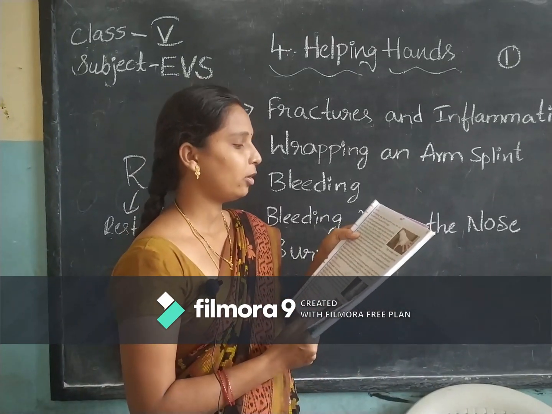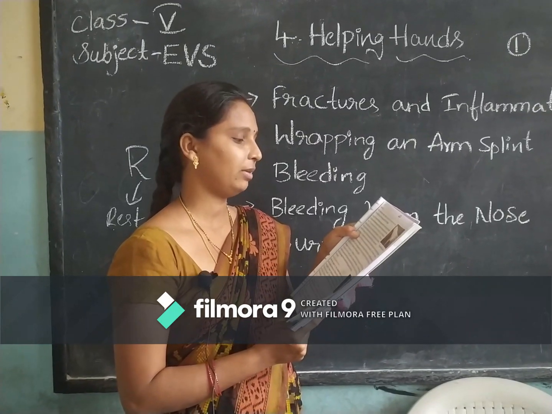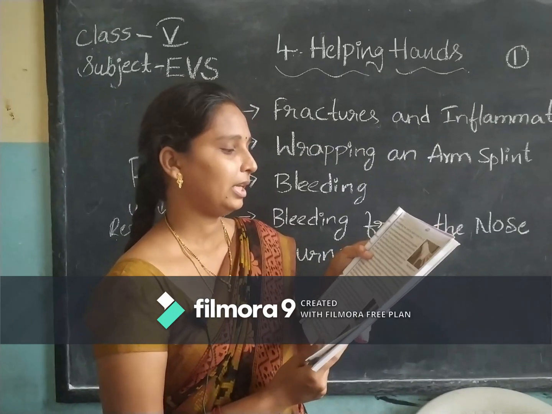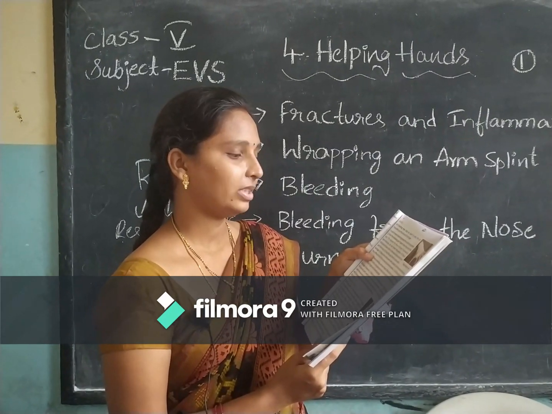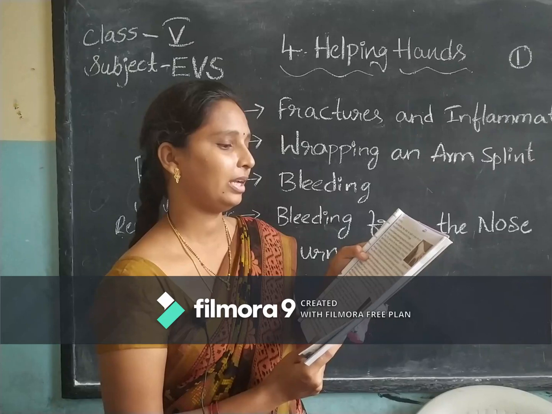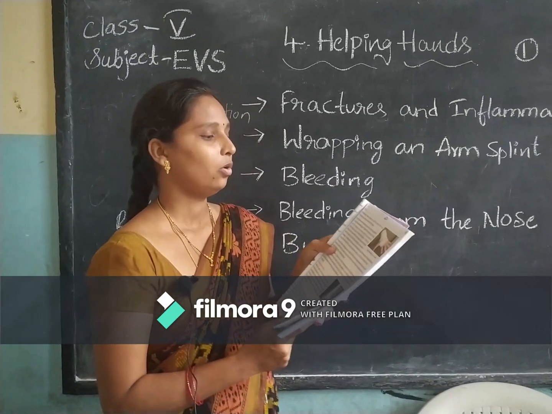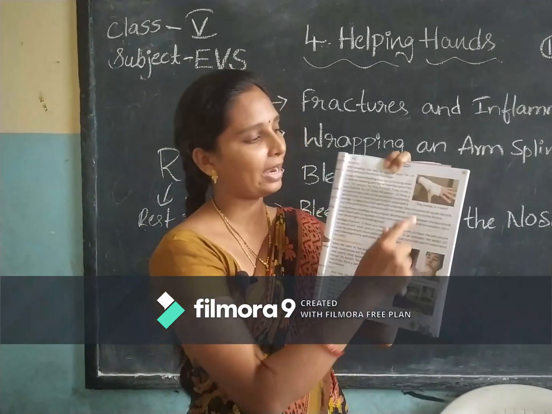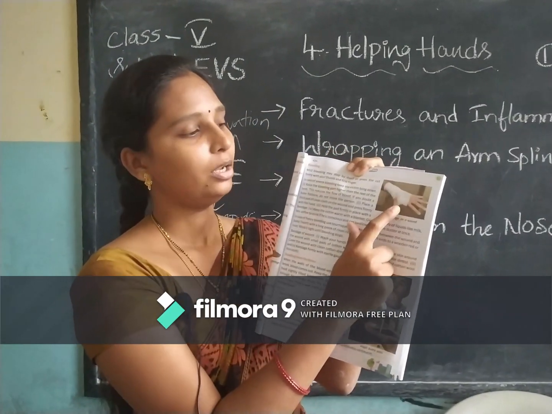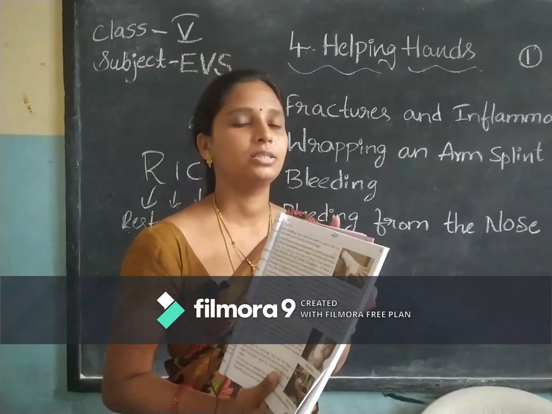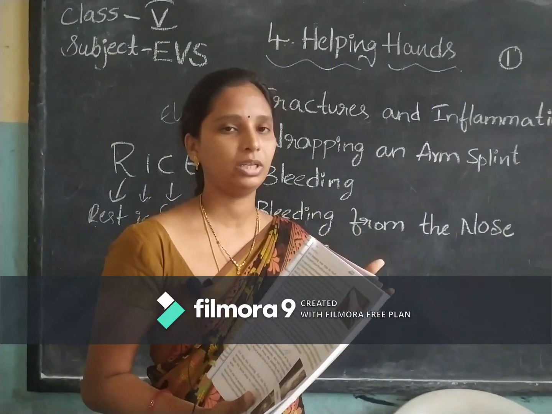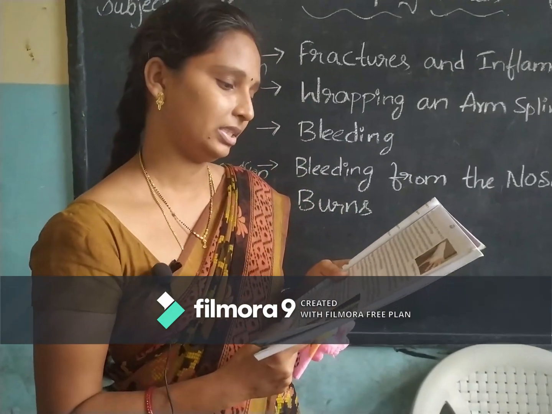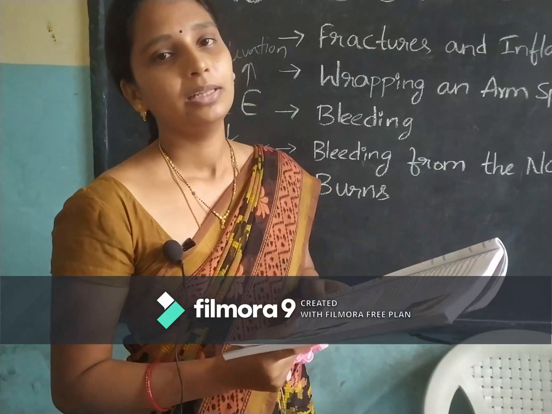And place a thick pad of clean cloth on the wound and press firmly with the hand. Hold the pad firmly in place with the bandage. Keep the victim warm with a blanket. Give him plenty of liquids like milk, tea, coffee, etc. Place the bandage as shown here in the figure, without moving the victim's hand here and there. If the victim is in a conscious stage, meaning the victim is talking and stable, then you can offer him any liquids. And then call the doctor.